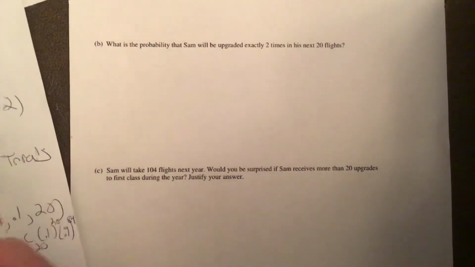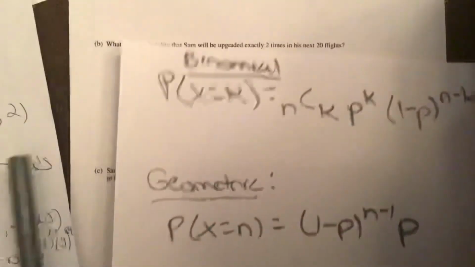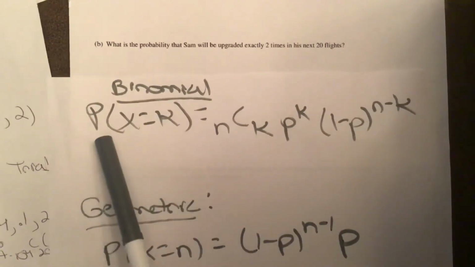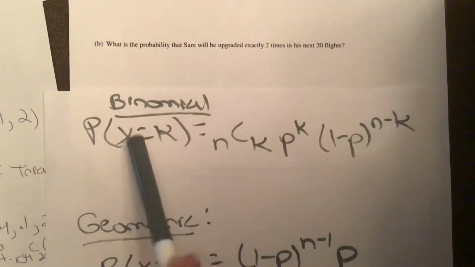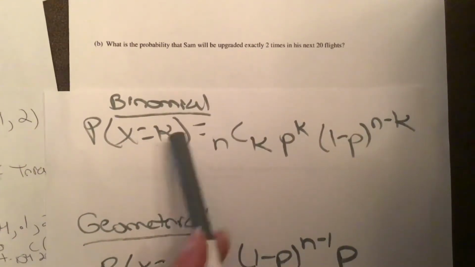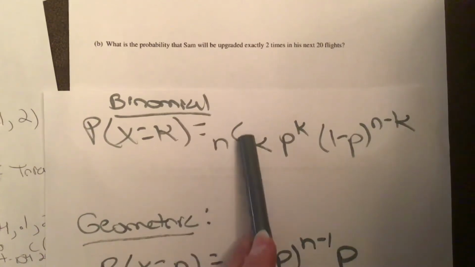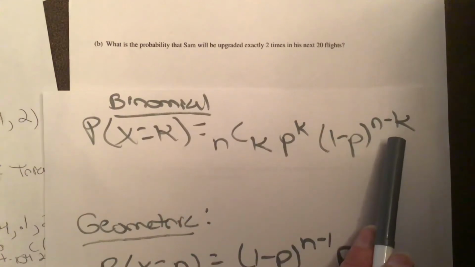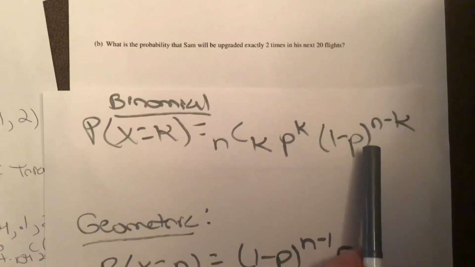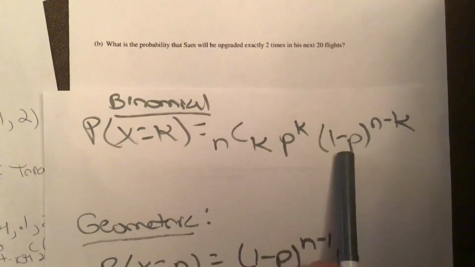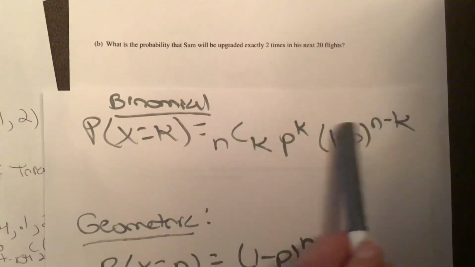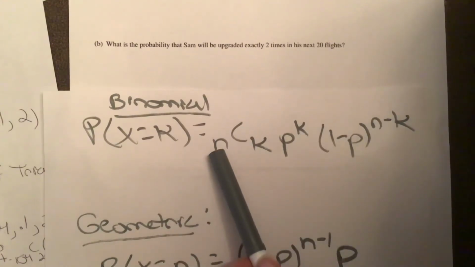So we know it's a binomial, and then I'm just going to put up the binomial formula. Again, you should have this too, but just as a refresher, the binomial formula is, if you want to find the probability that x equals k, where k is the number of successes, it's n, where n is your number of trials, n choose k, p to the k, 1 minus p to the n minus k. When we did this, just a couple of reminders. Remember, p and 1 minus p always add up to 1. And then your exponents, these 2 added together, should always equal your number of trials.